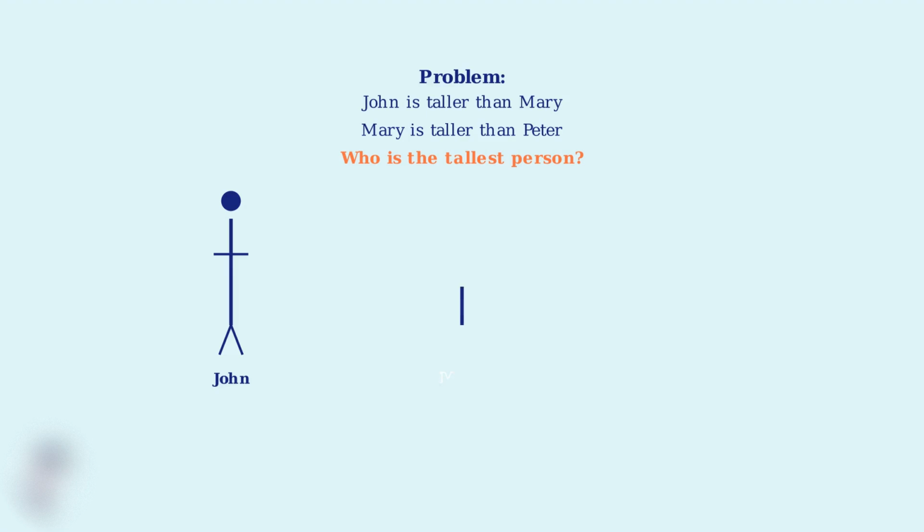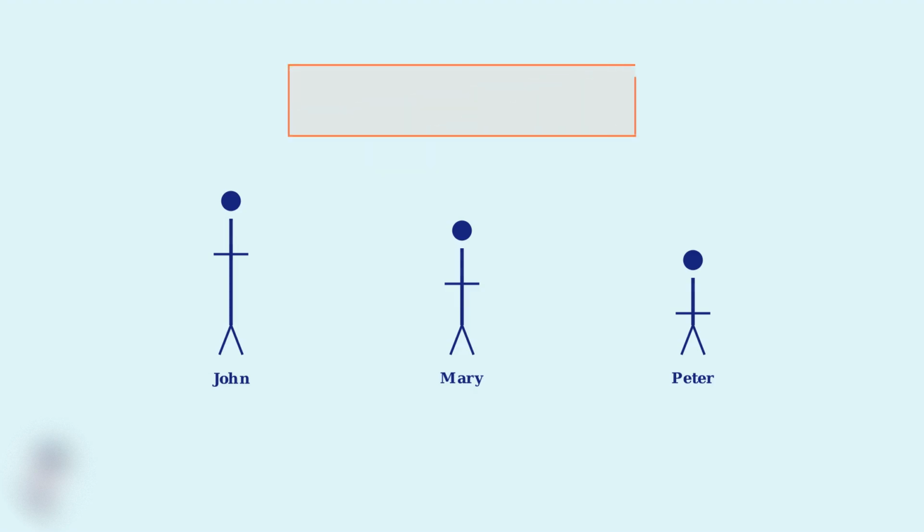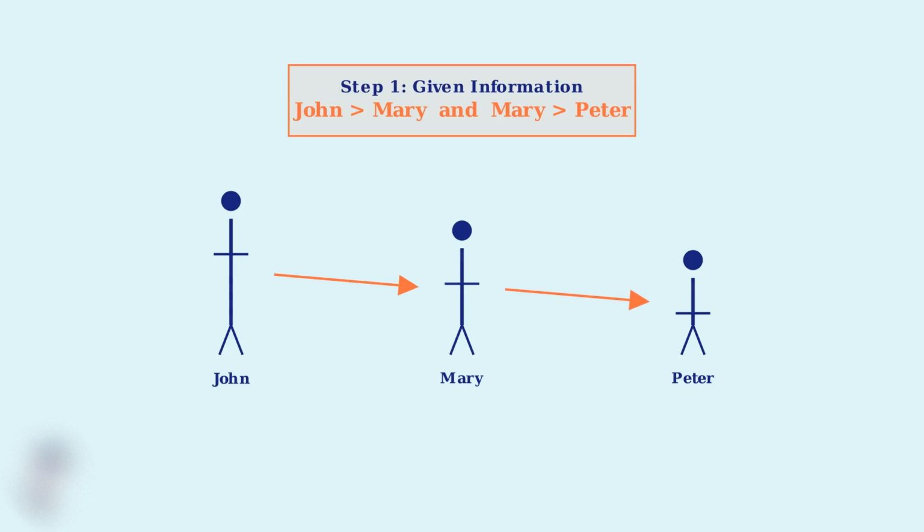Let me show you the three people visually. Here we have John, Mary, and Peter. Notice how I've drawn them with different heights to represent the relationships described in the problem. Step 1. Let's identify our given information. We know that John is taller than Mary, which we can write as John is greater than Mary. We also know that Mary is taller than Peter, written as Mary is greater than Peter.